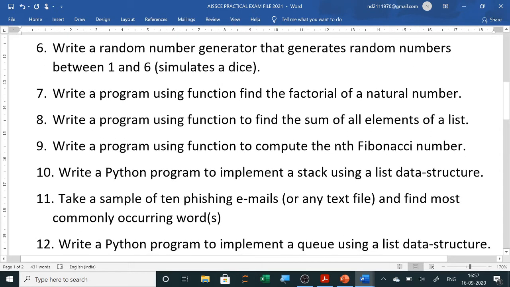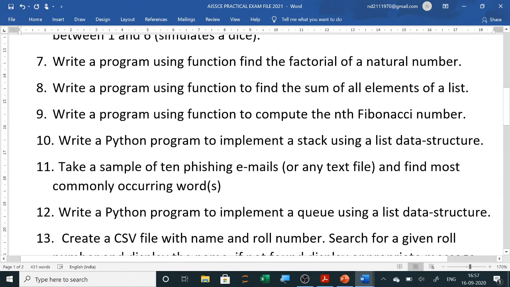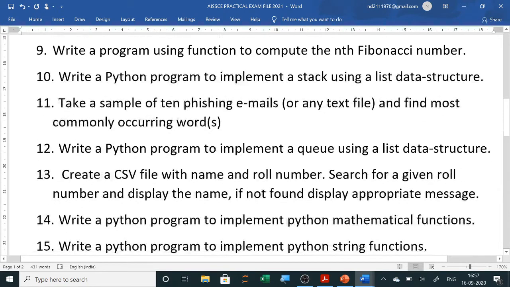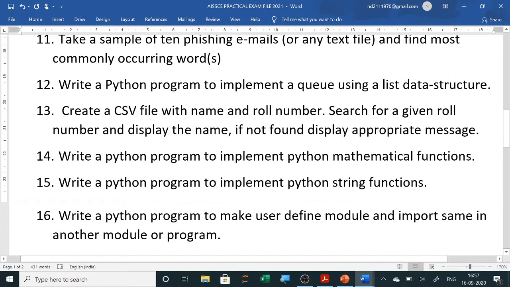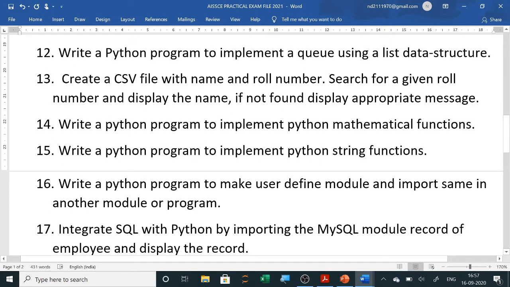Now stack and queue they have given in the same program, so we have written it separately. The stack one is separate and the queue one is separate. Then they have given after that 10 phishing emails. So this one you can just keep it after queue. Now they have not added the CSV file, so we have added a CSV file for the modules or functions.